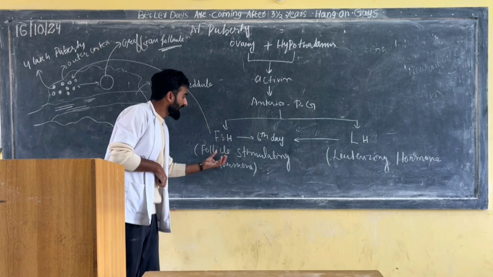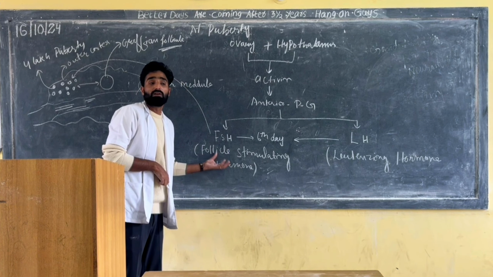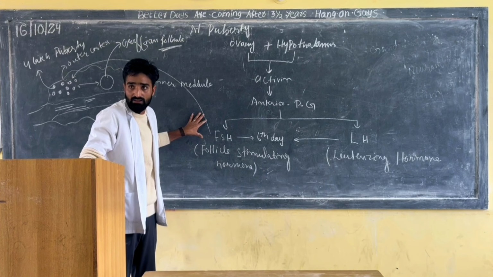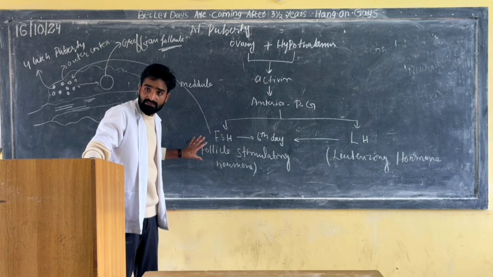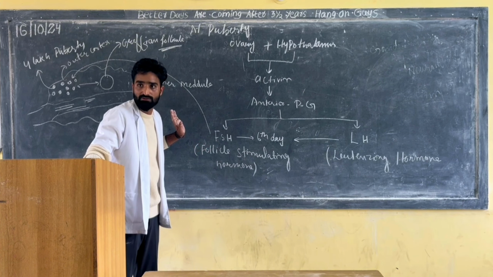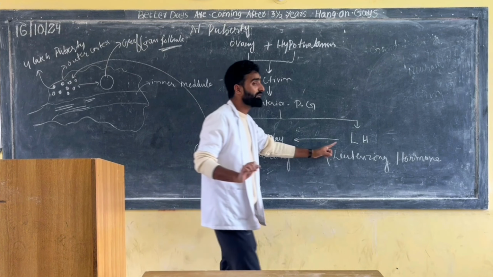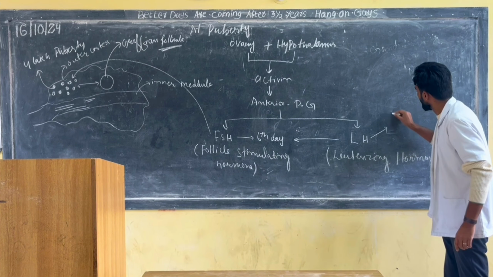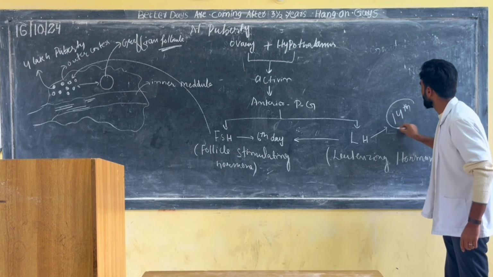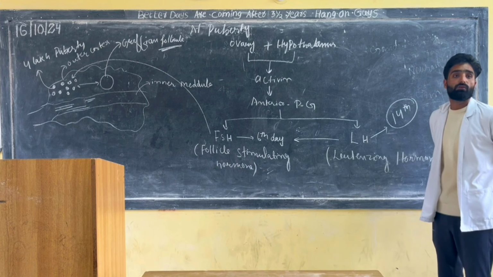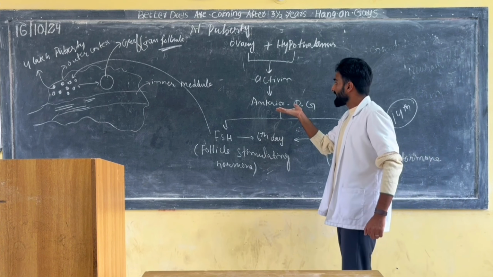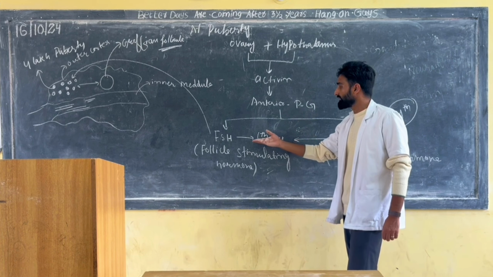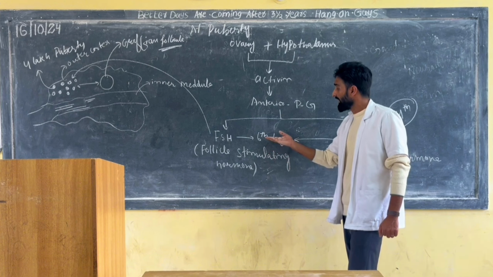But this FSH, follicle stimulating hormone, does its function, does its work on the sixth day only of the menstrual cycle. Clear? But luteinizing hormone will do its function on the 14th day. So when the anterior pituitary gland secretes the follicle stimulating hormone on the 6th day,